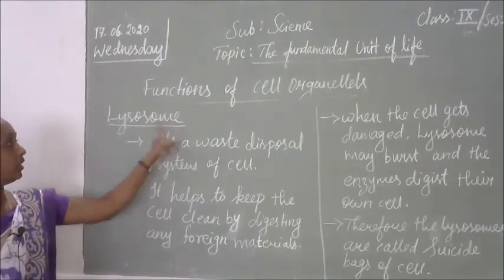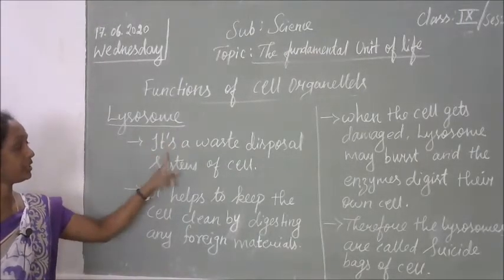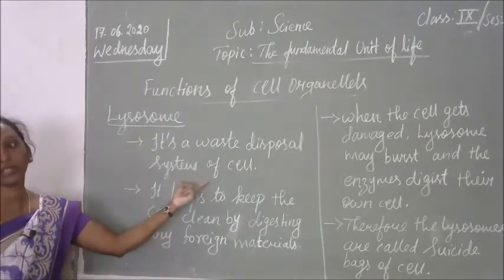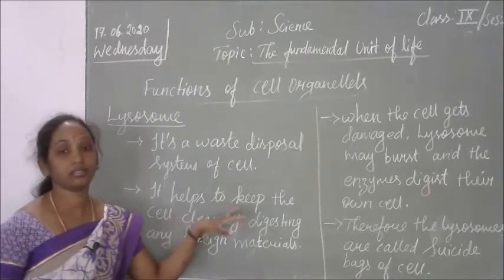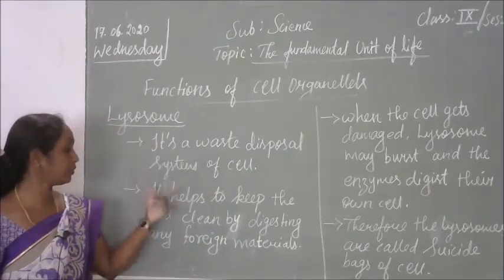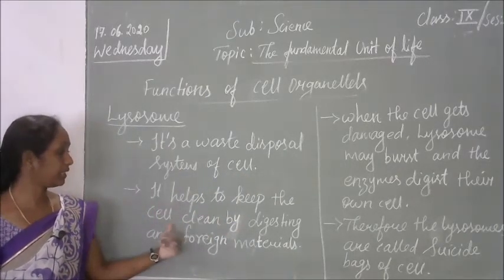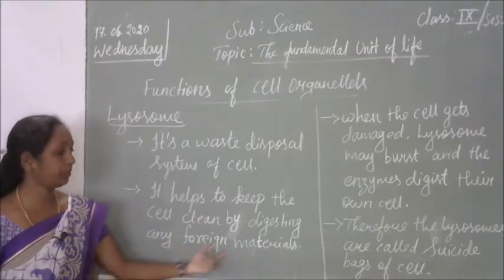Next cell organelle is the lysosome. Its function is that it's the waste disposal system of the cell. The waste products will be disposed of by the lysosomes. It helps to keep the cell clean by digesting any foreign materials.